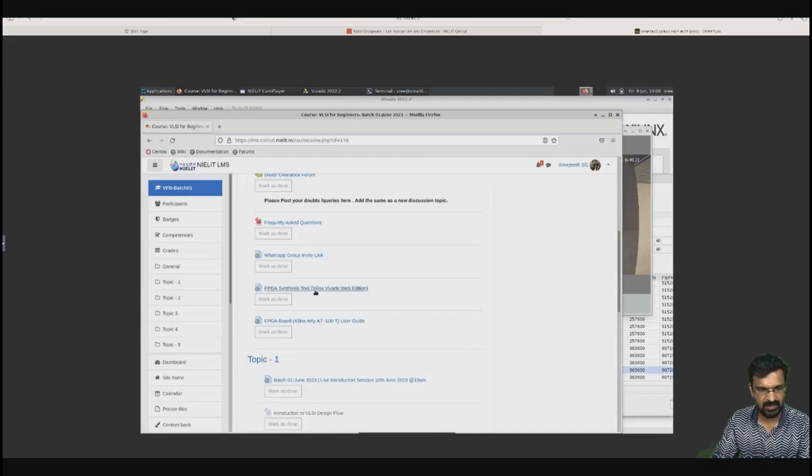Here is the Xilinx Vivado tool which you can download, web edition, for practicing simulation and other things. But you cannot download onto the kit because it will be local to your machine, and the kit is in NIELIT Calicut, so you cannot download that. But you can obviously do simulations and create the bitstream, and you can send the bitstream via mail to the server and download.